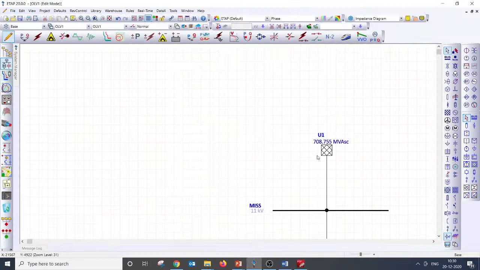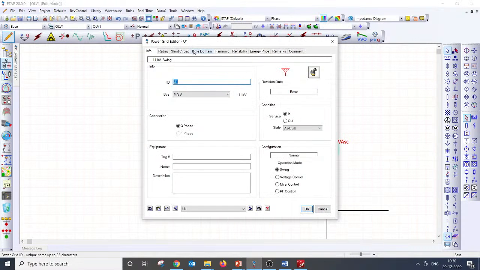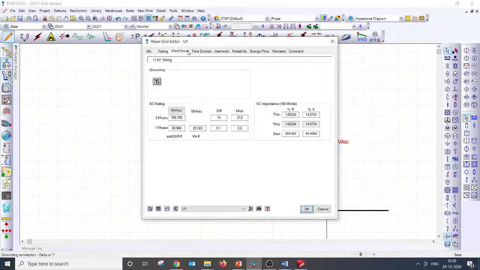Let me model some systems. I have just put up 11 kV. I have modeled 11 kV as a grid, just to take up the other three questions as well. All right. So here I have taken the three phase fault current as 37.2 kiloamps and the single line to ground fault current as 3.2 kiloamps. The three phase fault current is 37.2 kiloamps and the single line to ground fault current, or single phase fault current, is 3.2 kiloamps.